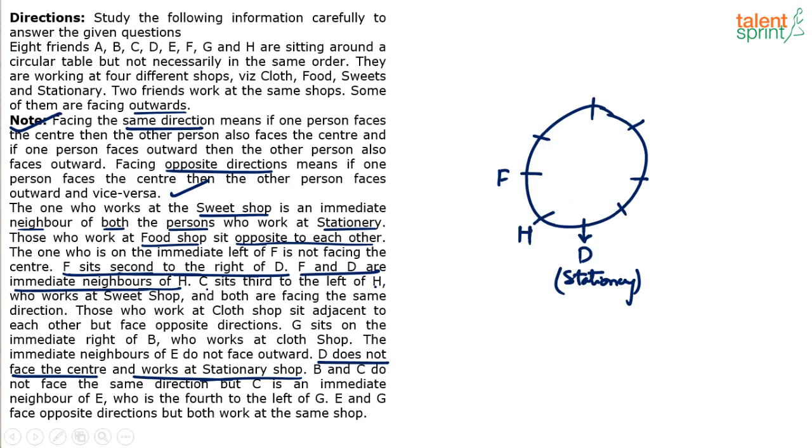Yeah. Next, B and C do not face the same direction, but C is an immediate neighbor of E, who is fourth to the left of G. Good information, but not useful immediately, right? Neither C nor E nor G are marked on the arrangement, so I can't use this information.